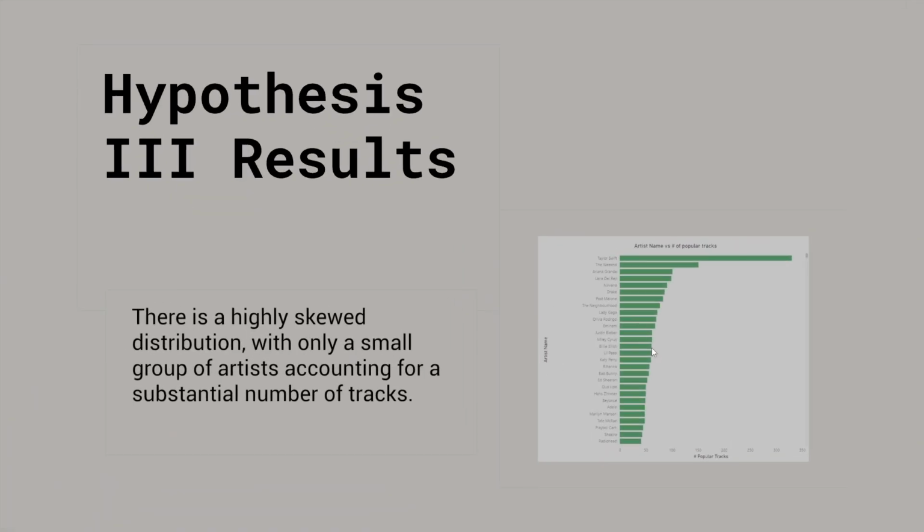And then here are the results. As you can see, there is a small number of artists that contribute a disproportionately large share of popular tracks. That also means that popularity is highly concentrated rather than evenly distributed, therefore supporting the alternative hypotheses.